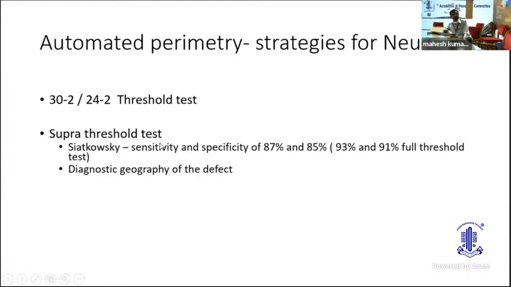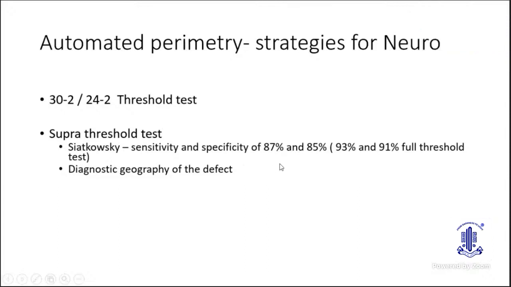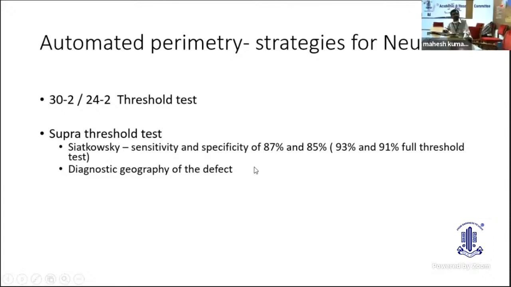When is a suprathreshold test preferred? Whenever we want to screen for defects, whenever we grossly suspect field defects. In one study, the sensitivity and specificity of suprathreshold testing compared with full threshold testing was very high, 87% and 85%. And whenever we need a quick test or a mass screening, a suprathreshold test would suffice in neuro-ophthalmic testing.